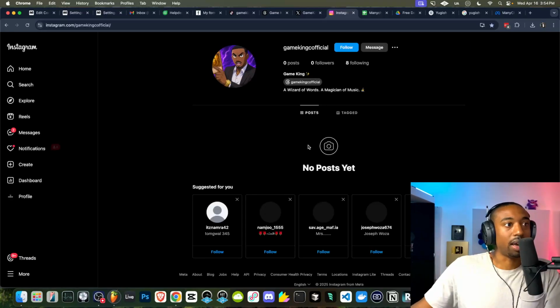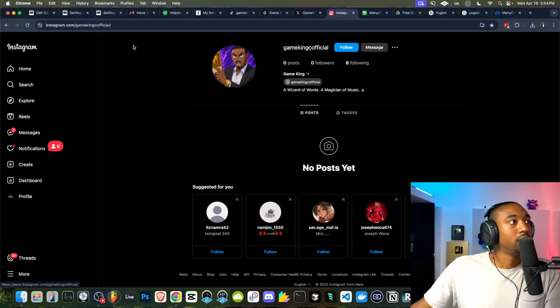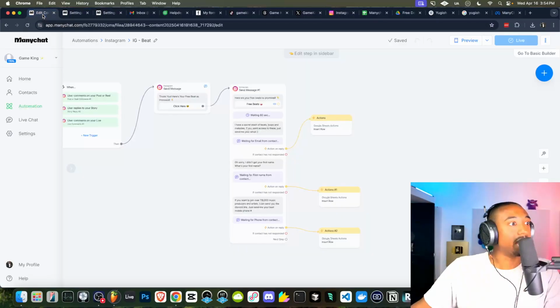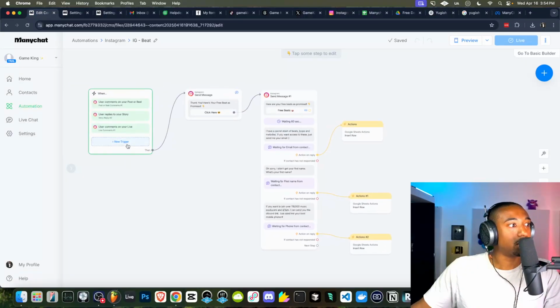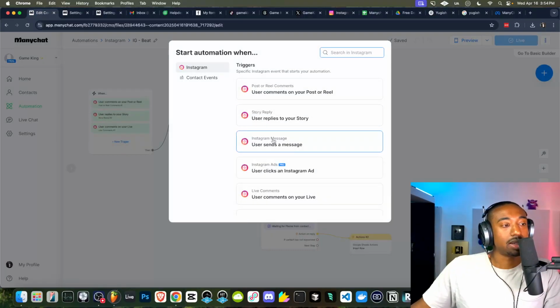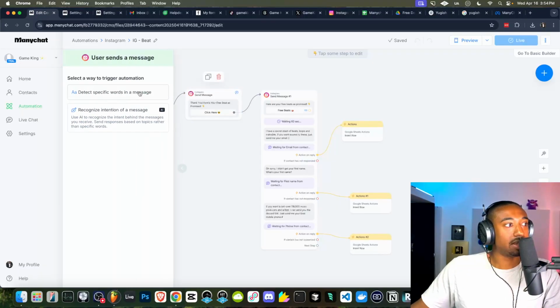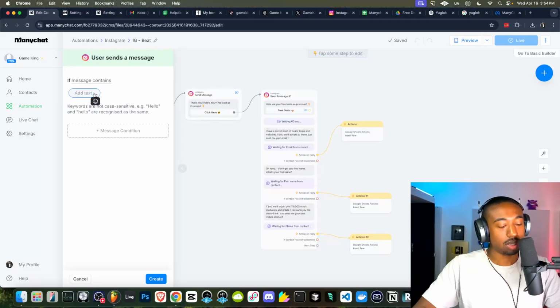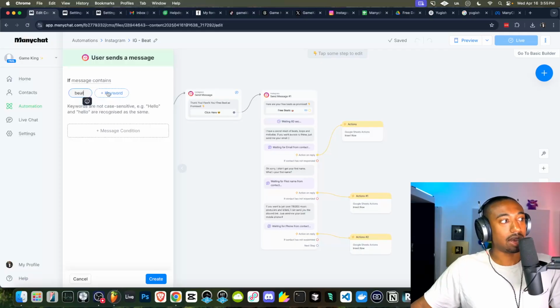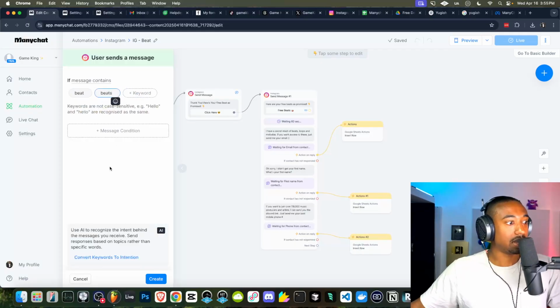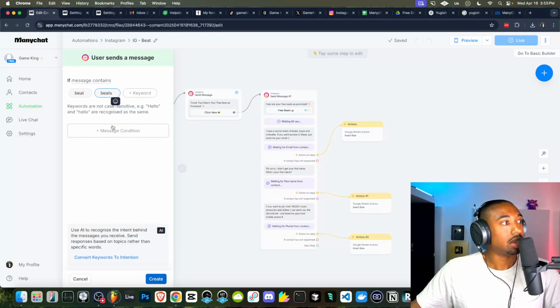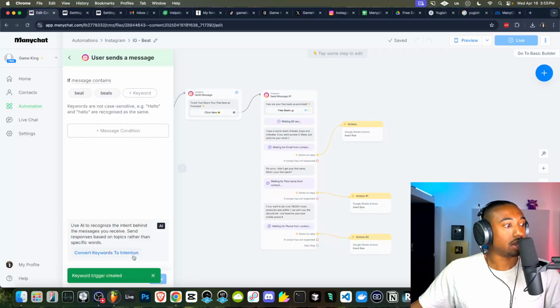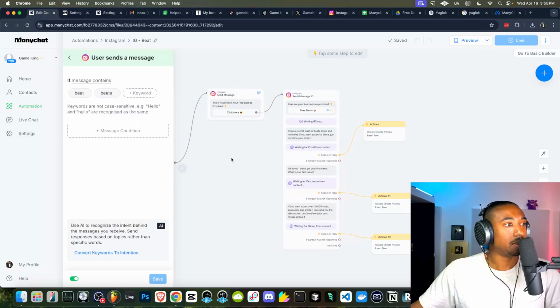Now the problem is I don't have any posts or any live streams or any stories to reply to. So what I'm going to do temporarily is go back to our sequence, and we need to add a trigger here. And we're going to say user sends a message, because this can be done without any content. Detect specific word. Now this is only temporary. This is not what I would recommend you guys set up. This is only because I don't have anything posted yet. So we're going to say if the message contains beat or beats, and then we're going to trigger this sequence of events.